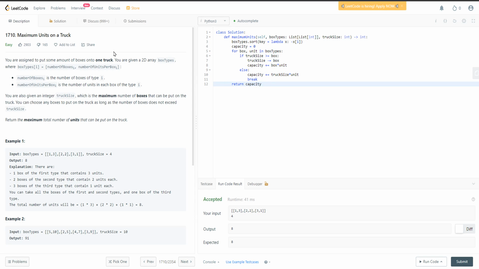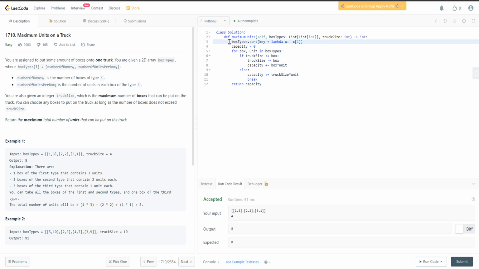Hello everyone, my name is Stefan, and today I want to solve the Maximum Units on a Truck problem. In this question, we need to put as many boxes as we can into the truck according to our truck size, and we need to choose the bigger boxes first, so that our capacity will be larger.